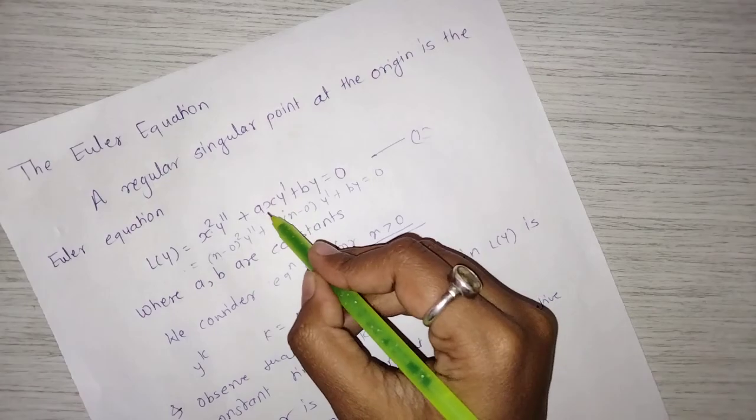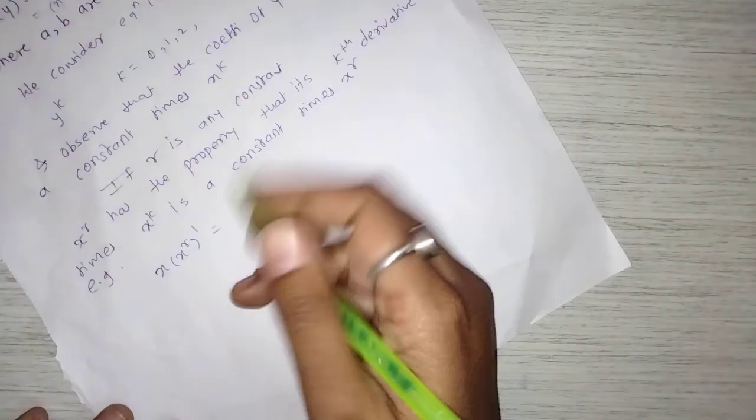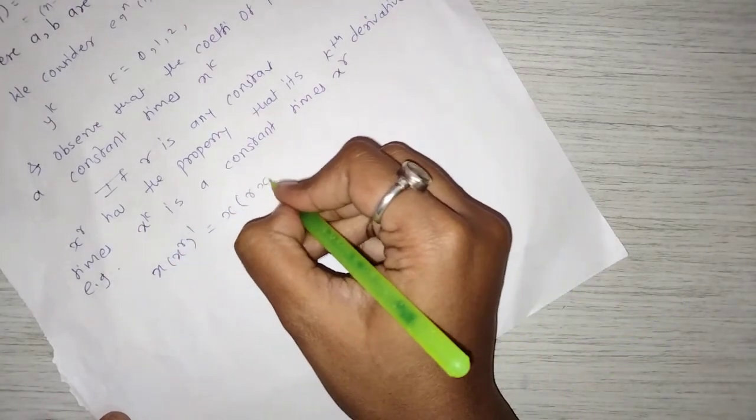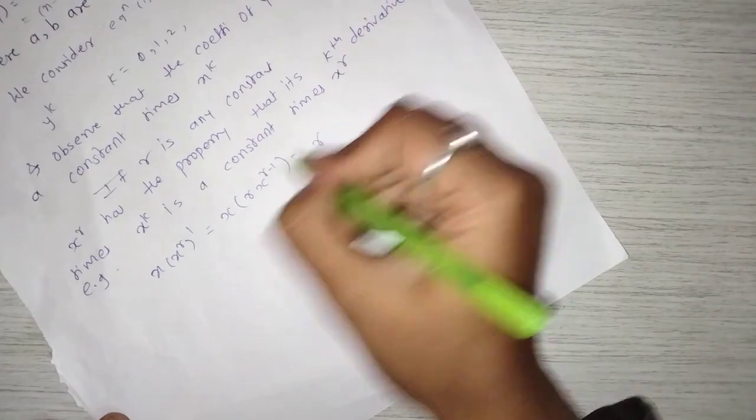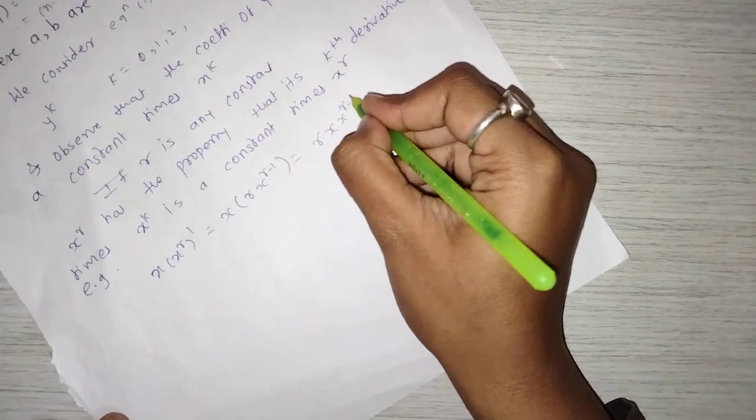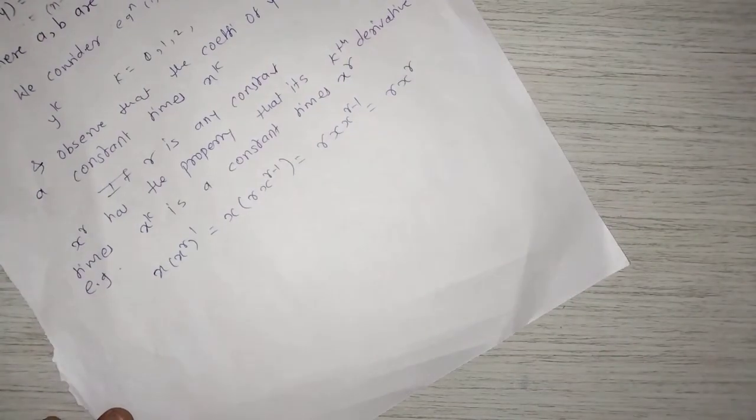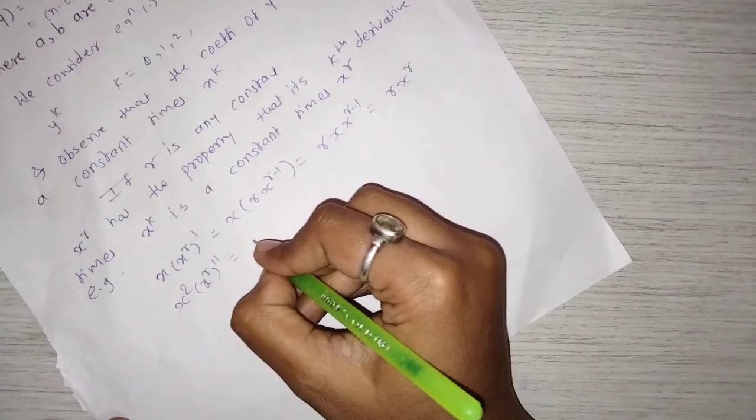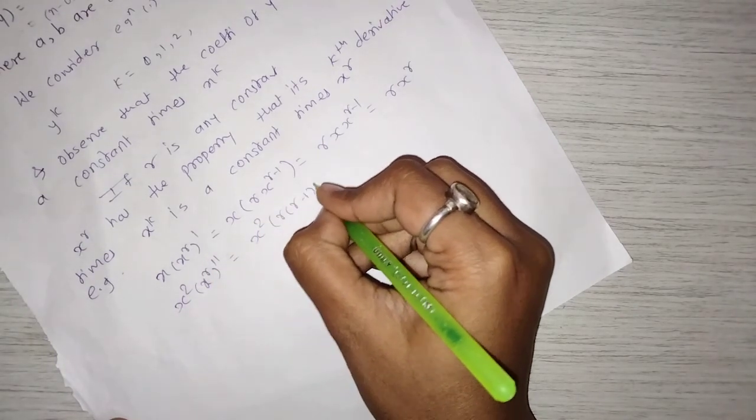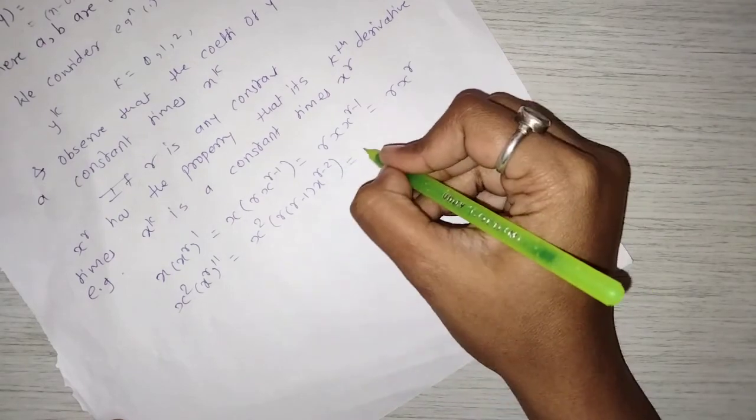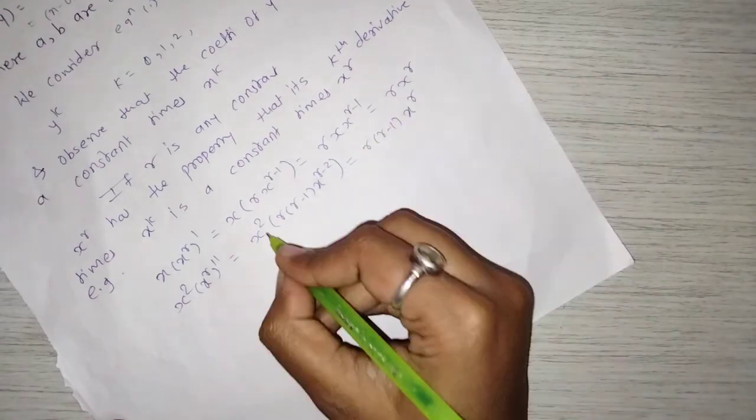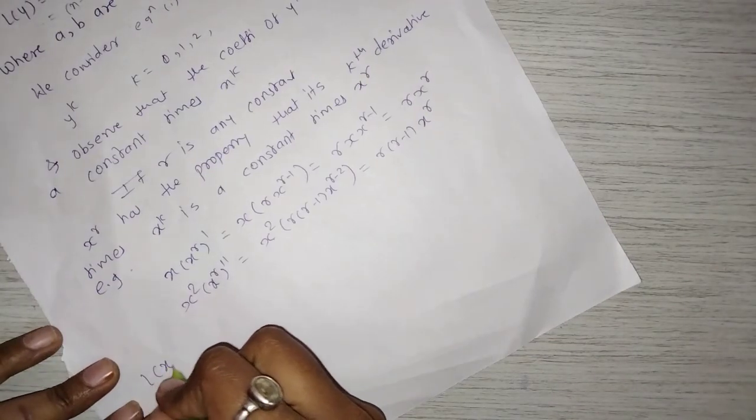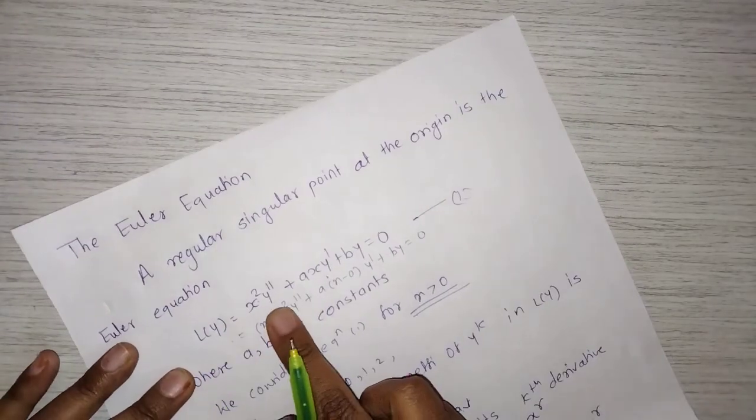put y equal to x raised to r. So x into x raised to r dash is nothing but x into the derivative of x raised to r with respect to x, r into x raised to r minus 1, equal to r into x raised to r. Then x square into x raised to r double dash equal to x square into r into r minus 1 into x raised to r minus 2, equal to r into r minus 1 into x raised to r, as x square and x raised to minus 2 get cancelled.